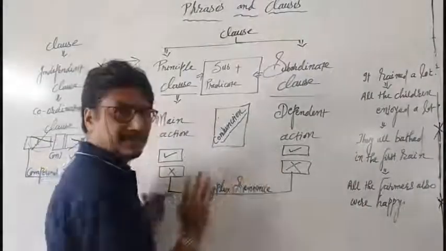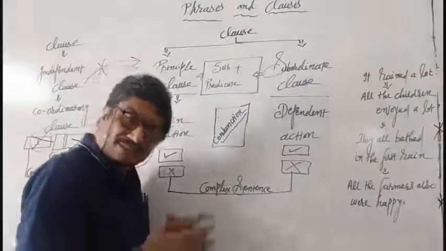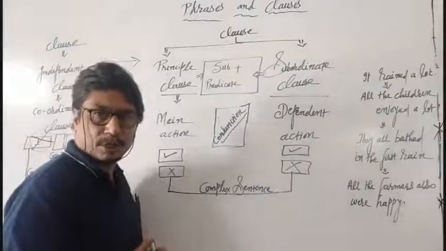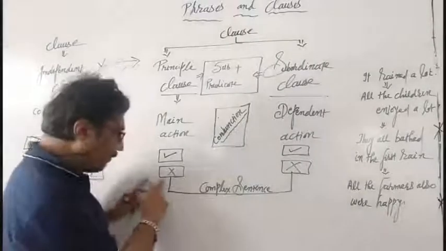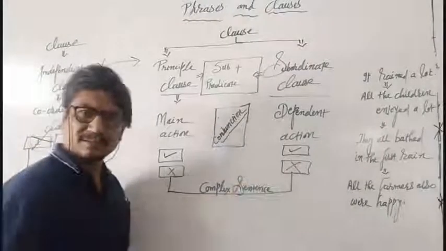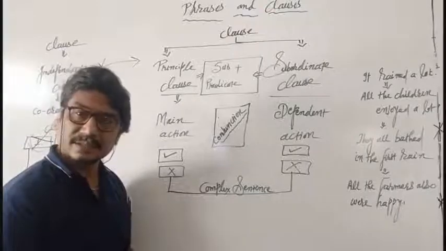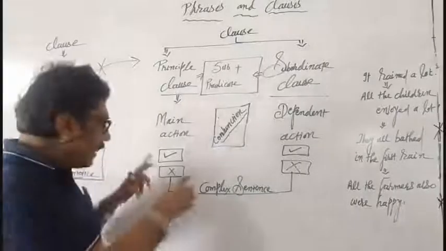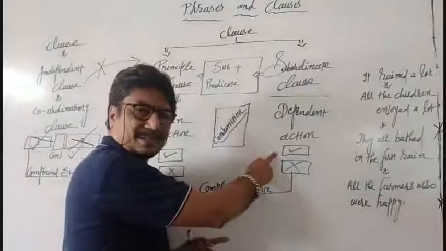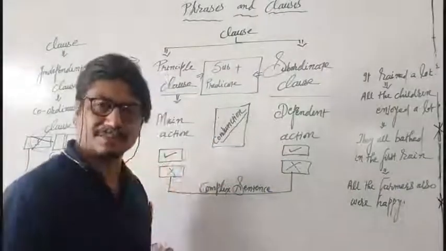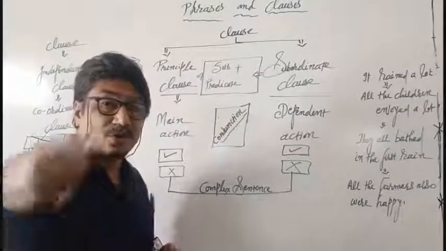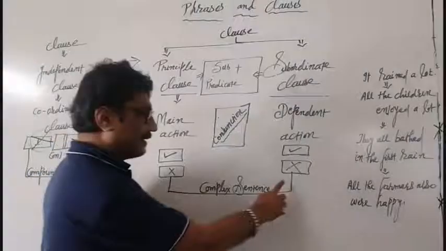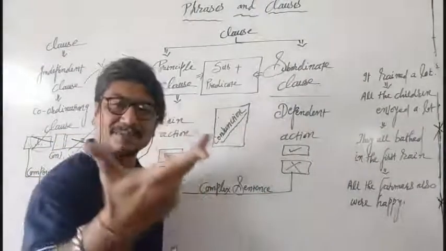This action is possible. But if it is not given, this is not possible. Yes. If it is there, the existence of the dependent action is possible. If it is not there, the dependent action cannot be possible.